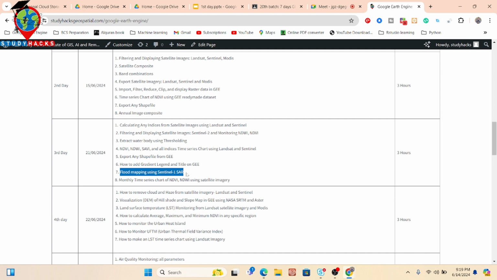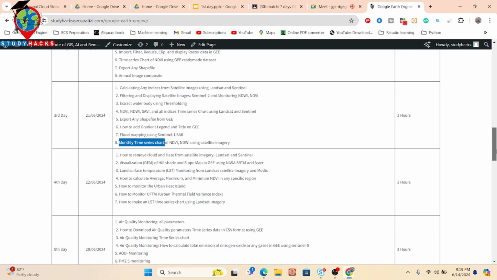So basically, we also add Sentinel-1 SAR data this time for flood mapping, and how we can easily differentiate flood water and permanent water using the Sentinel-1 SAR data. We also discuss that. As well as we talk about the monthly time series chart for any indices. Suppose you need a monthly NDVI time series chart or NDWI time series chart or any other monthly time series chart, how we can easily create it using satellite imagery. We also discuss that.